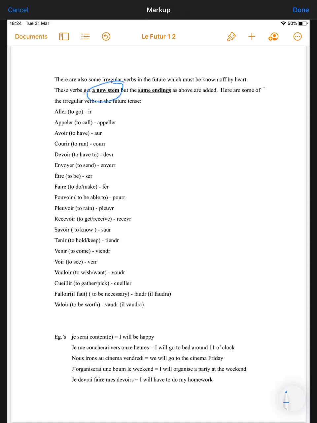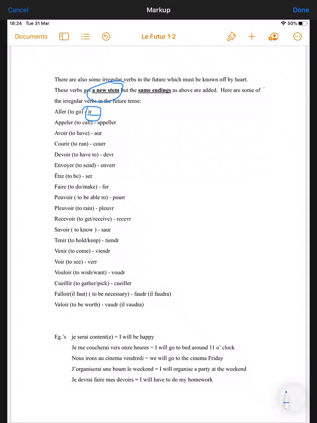So for example, aller, you don't leave it in full. You would change it to the ir, which is its new stem, and then whichever ending you're using goes on to that. Okay, appeler is the verb to call. So appell, so you'll see there that there's just a double L. That's the only irregularity there.